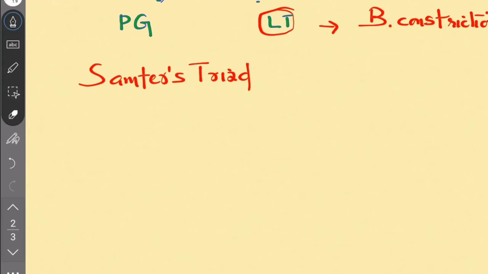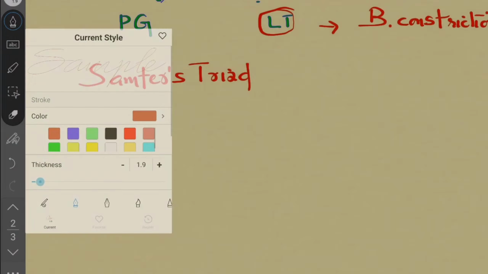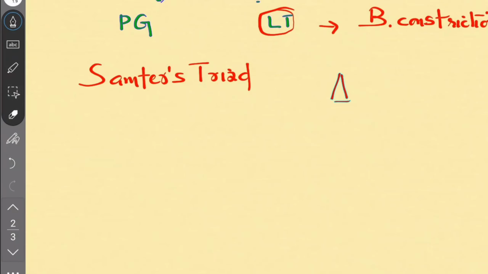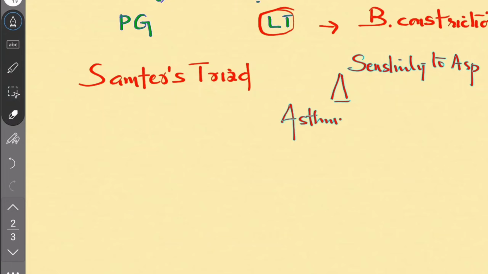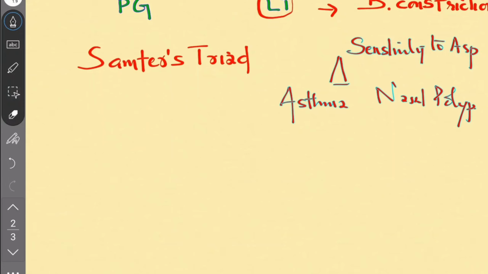Samter's triad includes three things: sensitivity to aspirin, asthma, and nasal polyps. It's a triad. Okay, Samter's triad. It is seen when we use the NSAIDs.